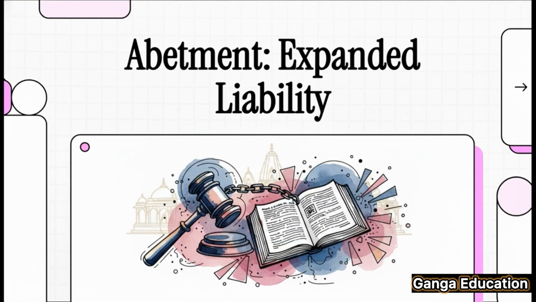Today, we're jumping into a really critical topic from the Bharatiya Nyaya Sanhita, 2023. We're talking about expanded liability and abetment. Now, we're going to focus specifically on 3 key sections, 53, 54, and 55, and I'll break down exactly what they mean and why they are so important for your upcoming exams. So let's get right into it.